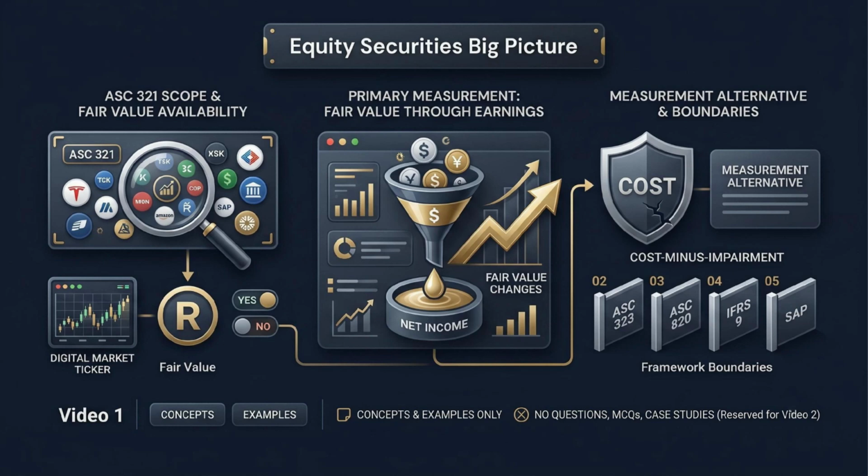In this video, we will confirm scope, check whether fair value is readily determinable, apply the earnings based measurement model, understand the measurement alternative, and keep the ASC 323, ASC 820, IFRS, and SAP boundaries clear. Practice questions are reserved for the next video, so here we are building the concept foundation carefully.